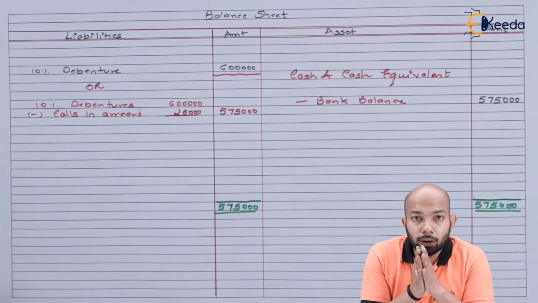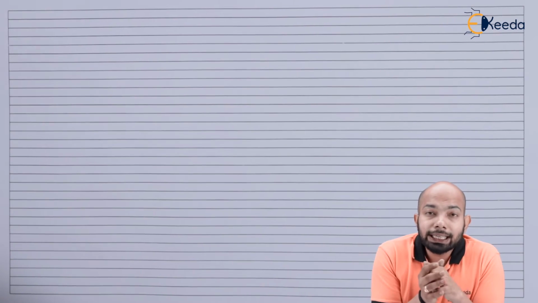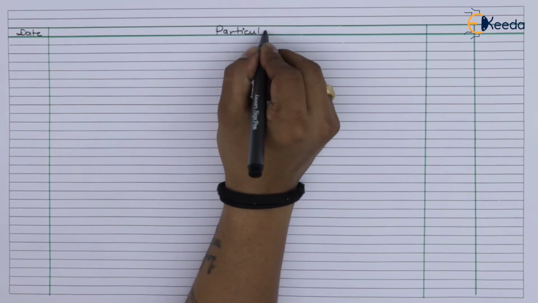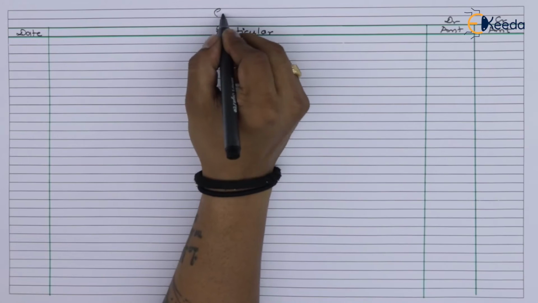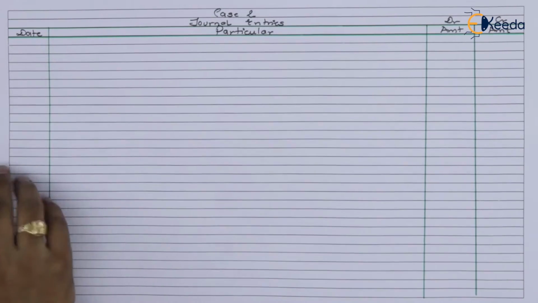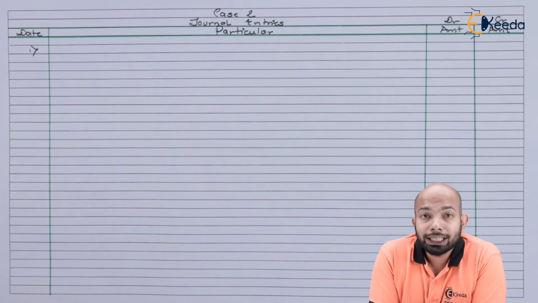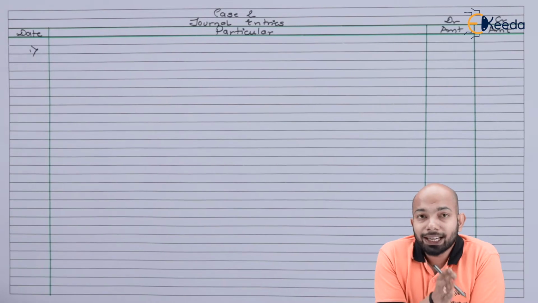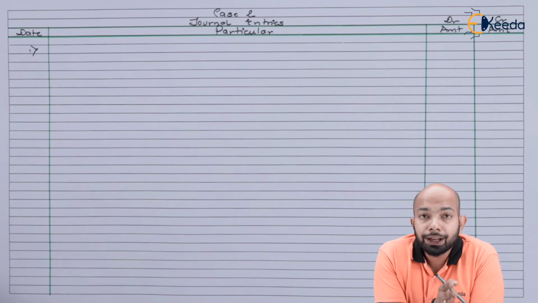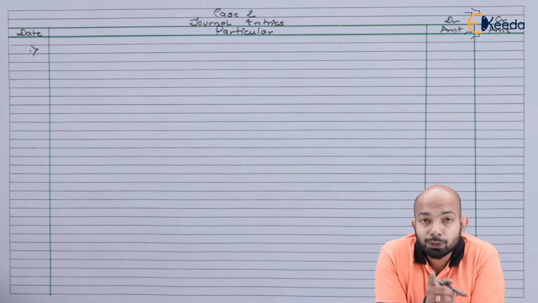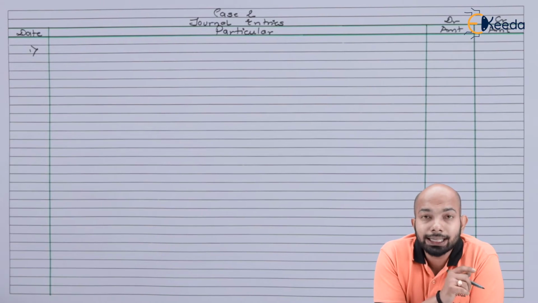Let's go on to case 2 now. Now, the next case will be case 2 that we have to discuss. So let's start with case 2 now. When we are discussing case 2, we'll first mention the application receipt entry. Now, as this is for XY Company Limited, who had issued 5,000 debentures of rupees 100 each, which were at a premium here. So we have to mention that same thing accordingly.